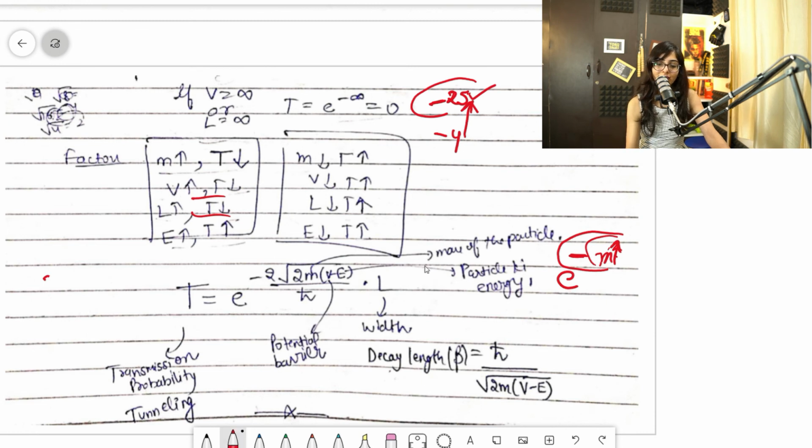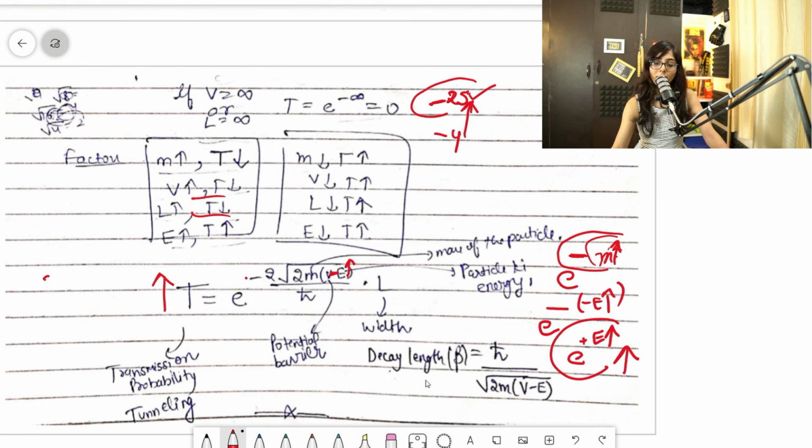Suppose, guys, I increase the energy of this microscopic particle. Can you see there is minus? So minus and minus will become plus, like this: minus E, so if I increase this E, minus and minus will become plus E. So this whole number increases, and this whole number increasing means tunneling is also increased. So basically, you need to remember only one thing.